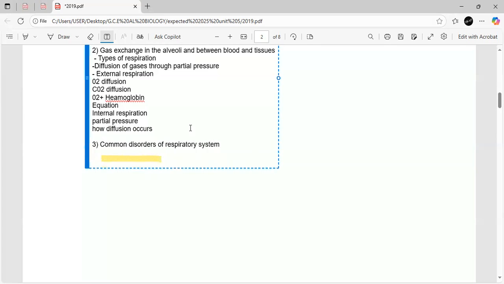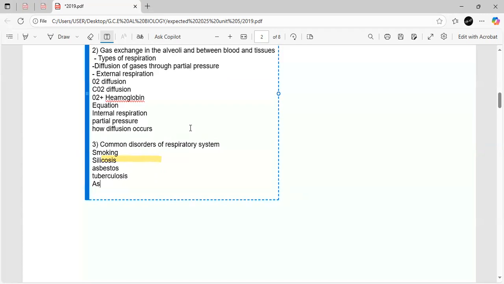So here you can talk about smoking, how smoking affects the respiratory system, then silicosis, then asbestos, and also talk about tuberculosis, right? Because tuberculosis is also there in the resource book. Then asthma. So you have to talk about all these diseases in the common disorders of the respiratory system.